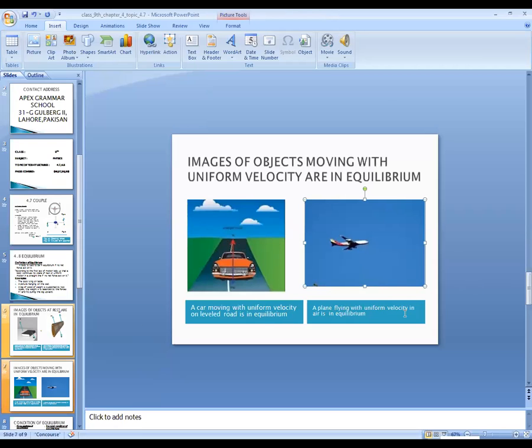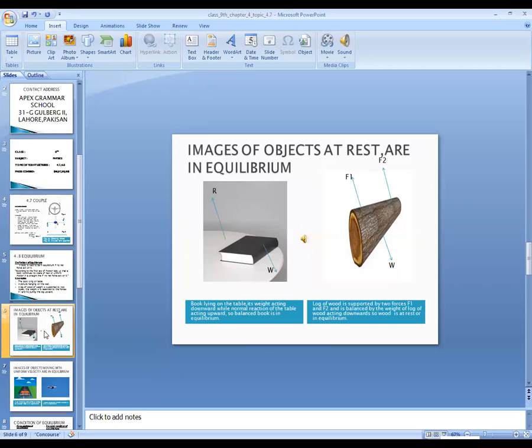Now, we will consider the aeroplane. A plane flying with uniform velocity in air is also in equilibrium because it is covering equal displacement in equal intervals of time. That's why the body is said to be in equilibrium. So we discussed the bodies which are at rest: the book, the frame of a picture, and the wooden log. These bodies are at rest, so they will be in equilibrium position.